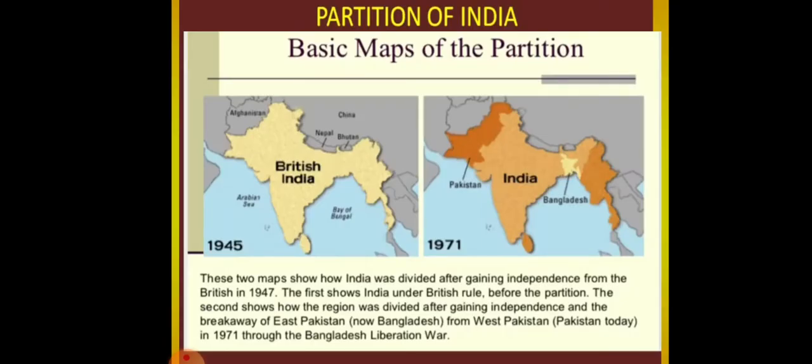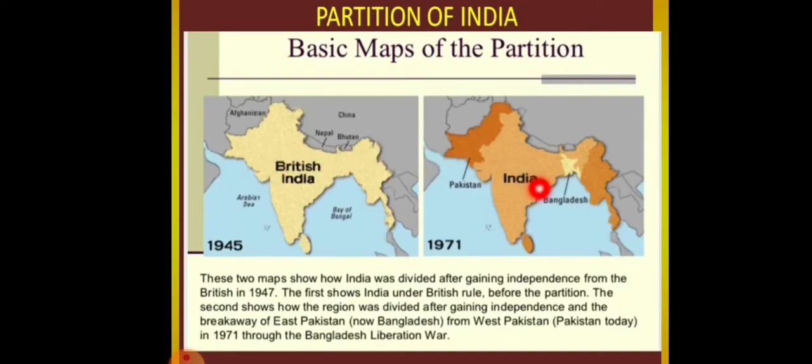Here you can see the basic maps of the partition. These two maps show how India was divided after gaining independence from the British in 1947. The first map shows India under British rule before the partition.